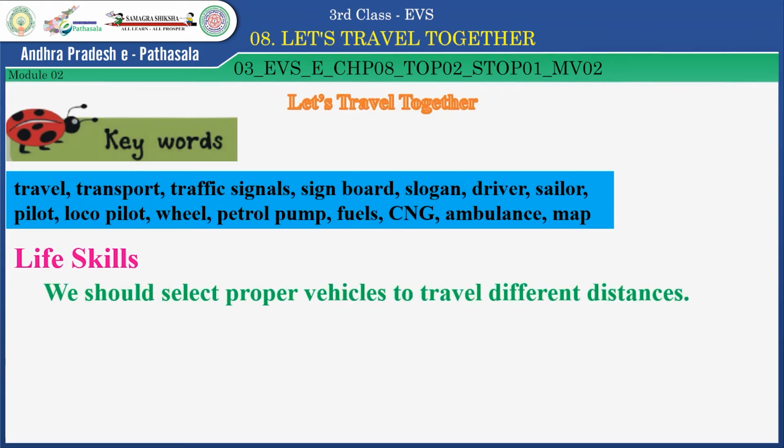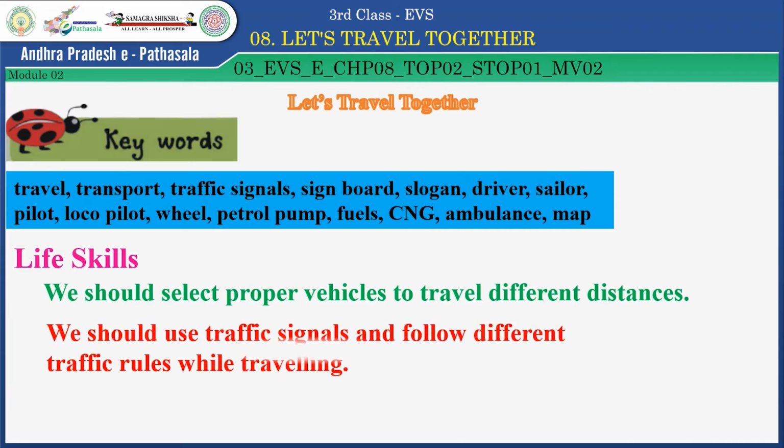In this lesson, you learn we should select proper vehicles to travel different distances. And the second skill is we should use traffic signals and follow different traffic rules while traveling.